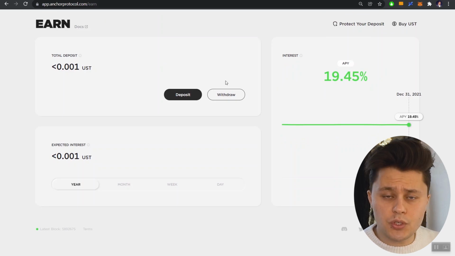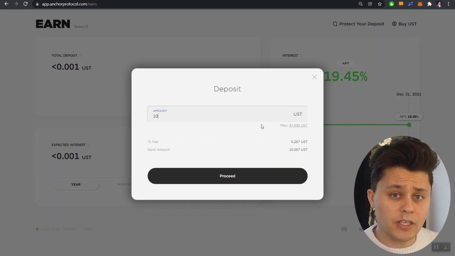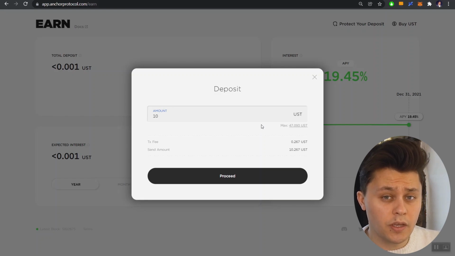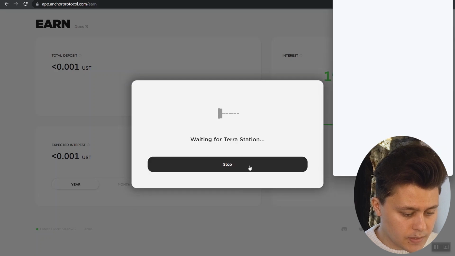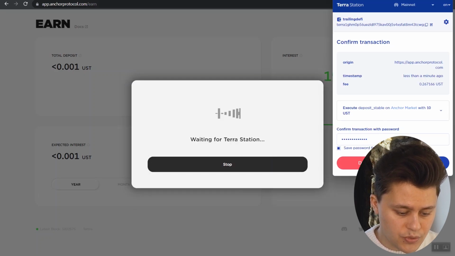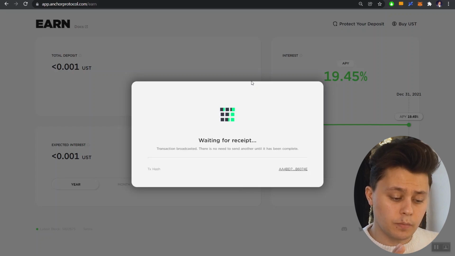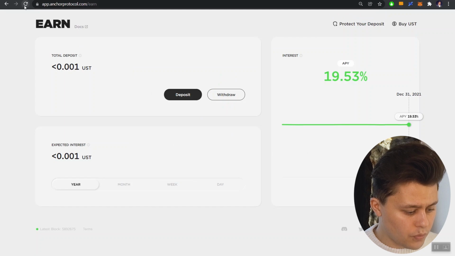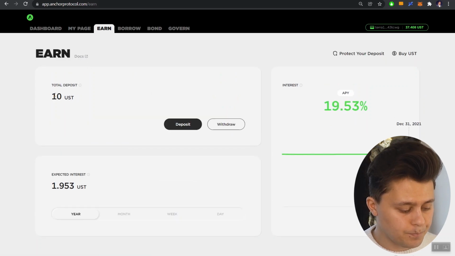And typically, if you just want to deposit, which we're going to do live very quickly here, let's say we're going to deposit 10 UST, right? And UST is the stablecoin for Terra, and 1 UST represents 1 USD. So we're going to deposit that. Let's click on OK here. We're going to post this very quickly. Give it a few more seconds. I just want to show you how everything works on both sides. So it is now complete. So if we refresh the page, we should see under total deposits, we're going to see 10 UST.